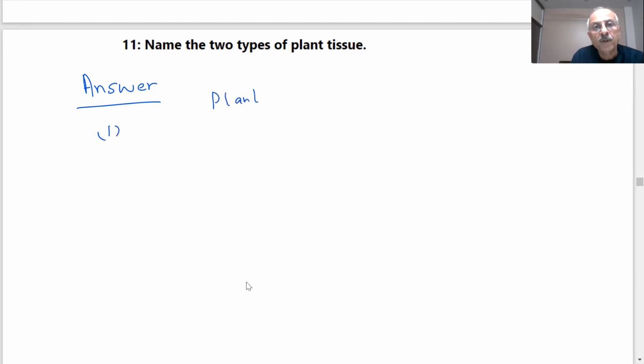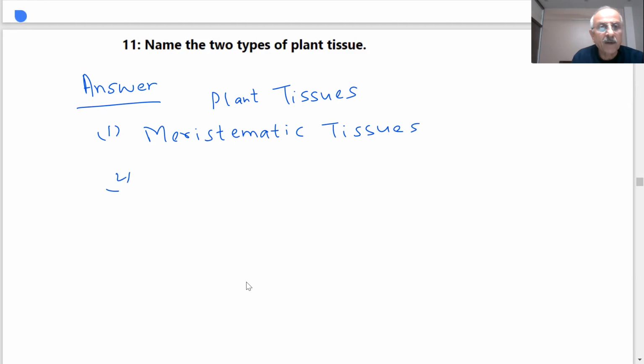Plant tissues. What we said? Meristematic, and second, permanent tissues. Okay. So far, so good, students.